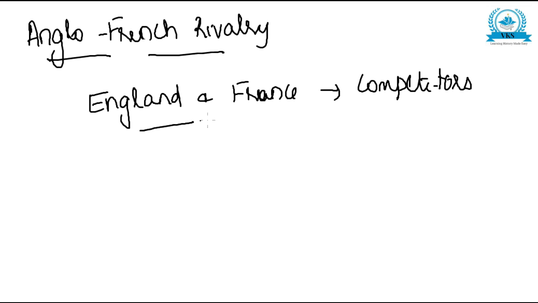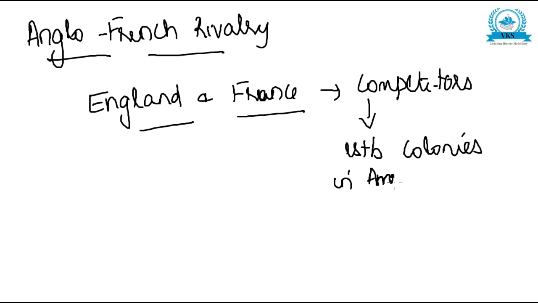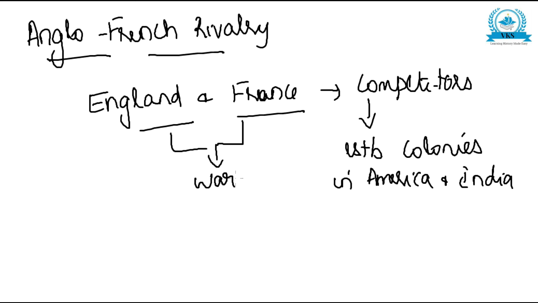So they both had competition. Why do they have competition? To establish colonies in America as well as India. Because of this competition, it led to the war between the two, that is England and France.